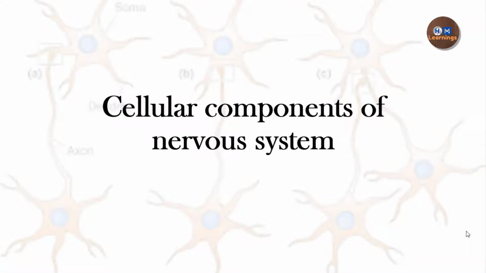The nervous system has many cells other than neurons. In this video, we are going to see what these cellular components of the nervous system are and how they influence the functioning of the nervous system.